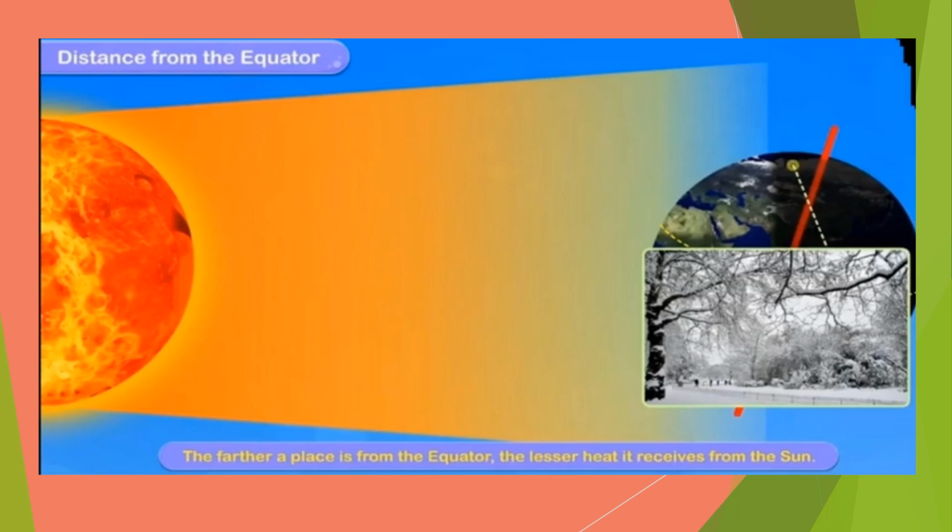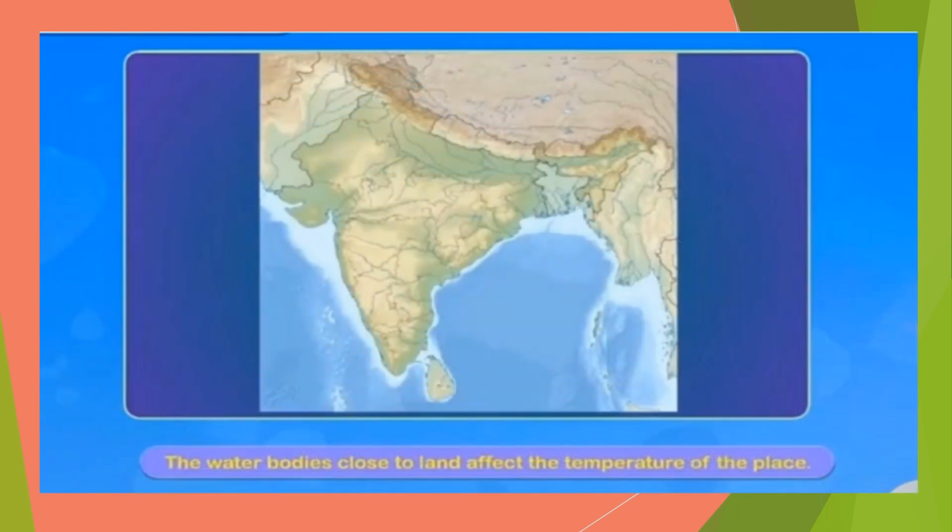The sun rays fall slanting as we go away from the equator. So, the farther a place is from the equator, the less heat it receives from the sun. The equator passes through the center of the earth, so sun rays fall directly on this part of the earth. These direct sun rays make this region the hottest region in the world.